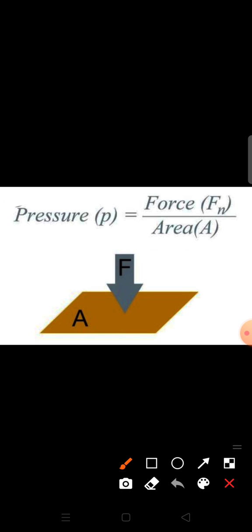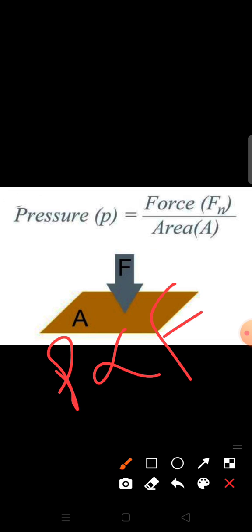Pressure is equal to force and it is inversely proportional to the area. We can define it in such a way that pressure is directly proportional to the force applied on it. Now, as the strength of the force increases, the pressure on the body will also increase. In other terms, we can say that pressure is inversely proportional to the area. As area increases, the pressure will be less. Area will be less, pressure will be more.